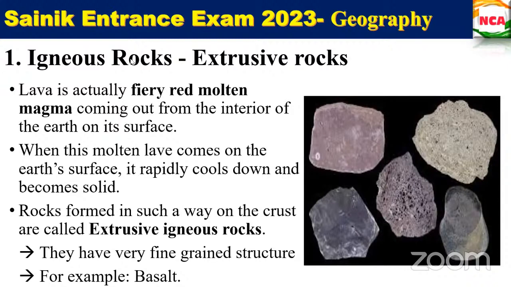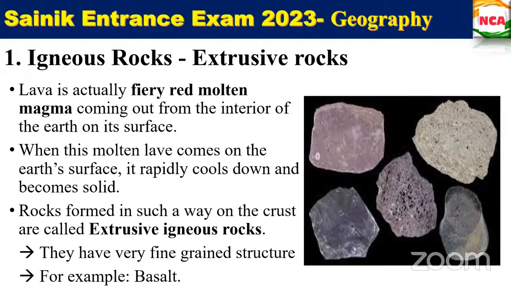When the molten lava comes on the Earth's surface, it rapidly cools down and becomes solid.